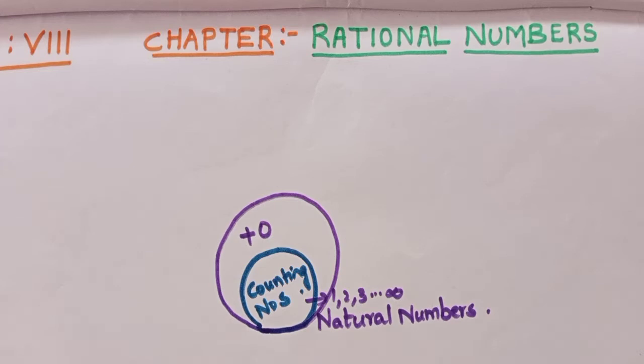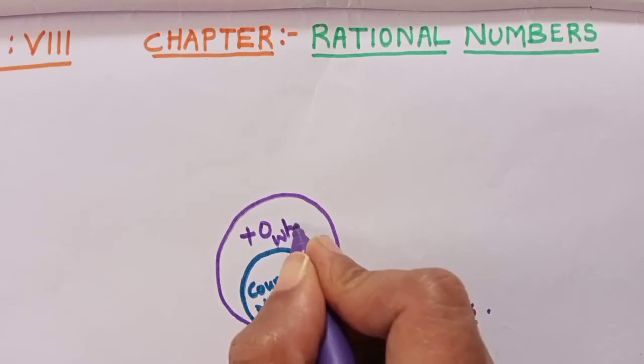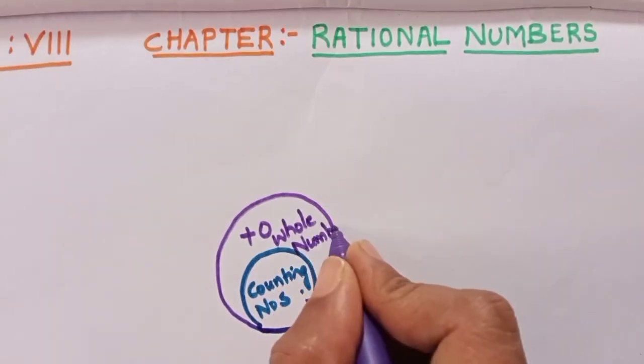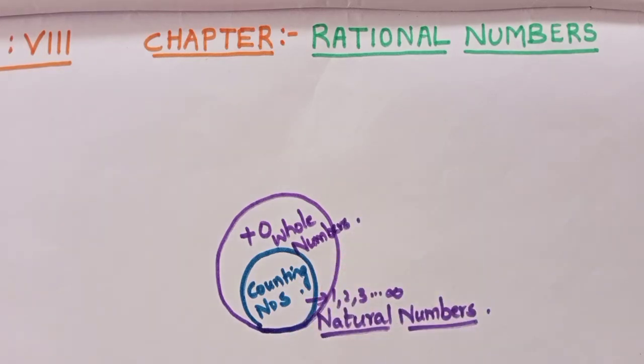That means whole numbers is nothing but 0 plus all our counting numbers, that is, natural numbers. So this big set is now our whole numbers. Understood? You also need to draw this. This will be the activity 1.